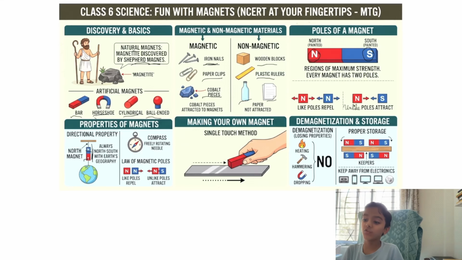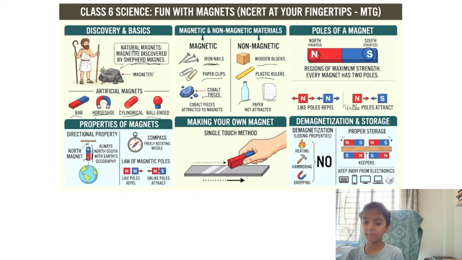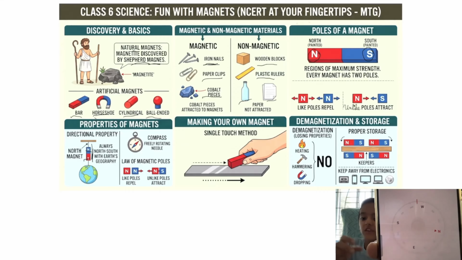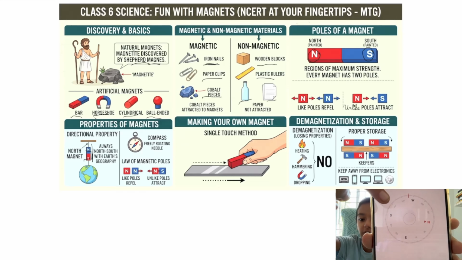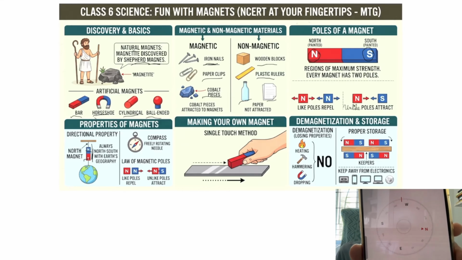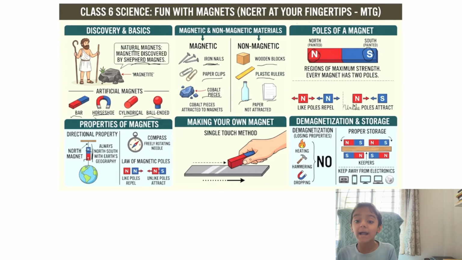Now look, there is one thing named compass. Wait, let me show you a compass. Look now, this is a compass. Like when I rotate my phone, this compass also rotates. And we can say that this red you can see over here, you imagine as a freely rotating needle. And a compass also has a freely rotating needle. And a compass is also a magnet because it aligns with the Earth's geographical magnet.